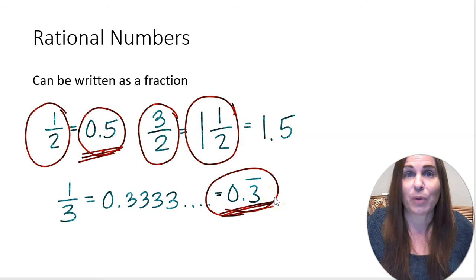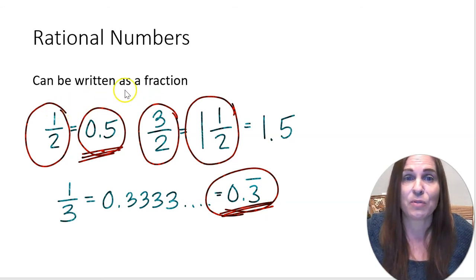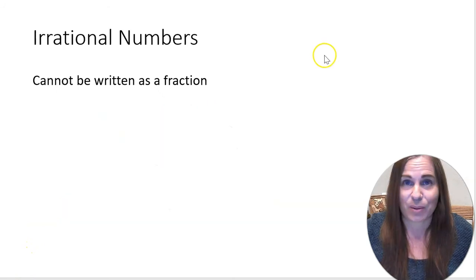These are both rational numbers because they can be written as fractions, right? And along with the other types we have here, which are an improper fraction, proper fraction, and mixed number, all rational numbers. So what's not a rational number?